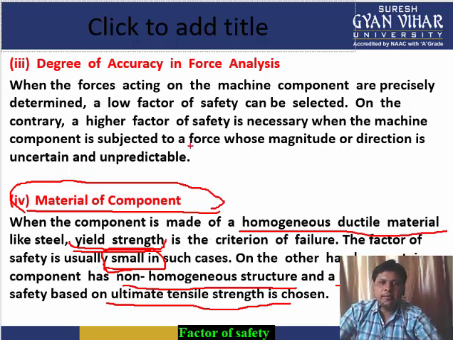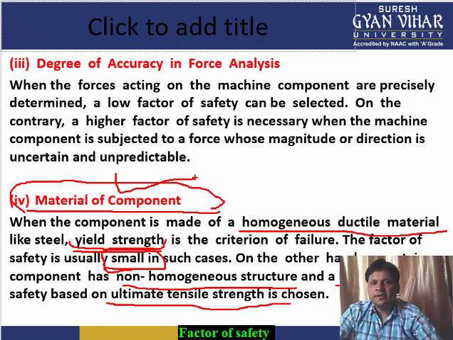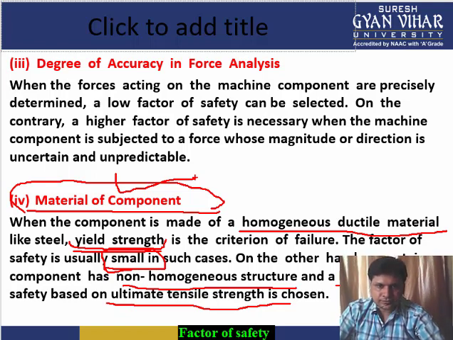So this is the important point to be discussed: the factor of safety taken when the materials of the components are different. When the material of the component is different, the factor of safety is different for all the cases. In case of yield strength, the factor of safety value is taken lower, while in brittle material the factor of safety is taken higher.